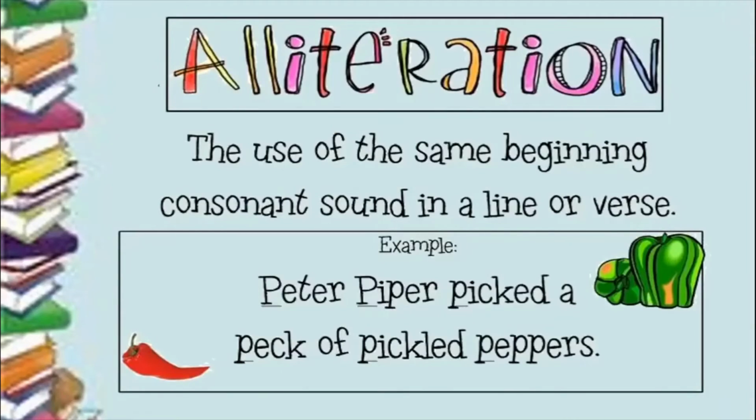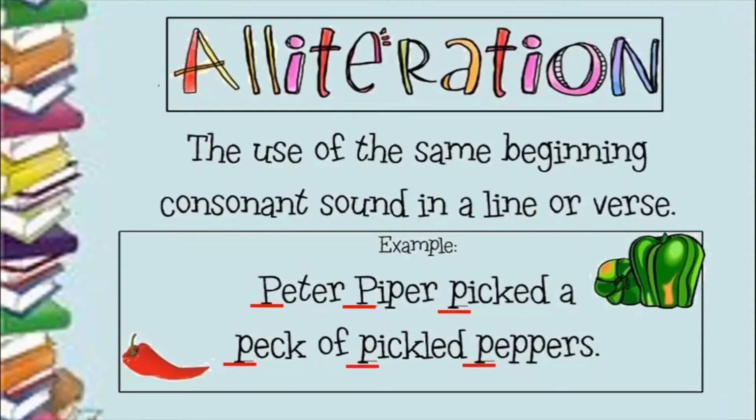We will look at the last figure of speech again, a very simple one. Alliteration. We have learnt it again, like I told you previously. I have taught you this, so I know. The use of the same beginning consonant sound in a line or a verse. So when the consonant sound is repeated in the beginning of a line or a verse, it is called alliteration. Let us look at this example. Peter Piper picked a pick of pickled peppers. So the sound of the letter P is repeated.